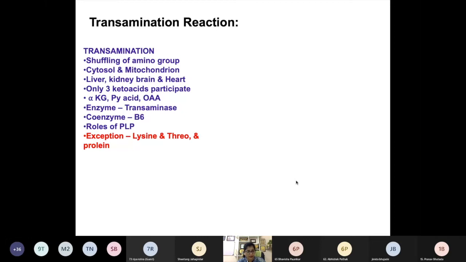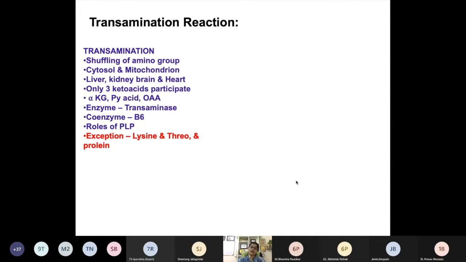We get a new pair of amino acid and keto acid. Okay. So remember, transamination is merely transfer of amino group from one amino acid to another keto acid to form another pair of amino acid and keto acid. So there is only shuffling of amino group. Remember, there is no removal of amino group.